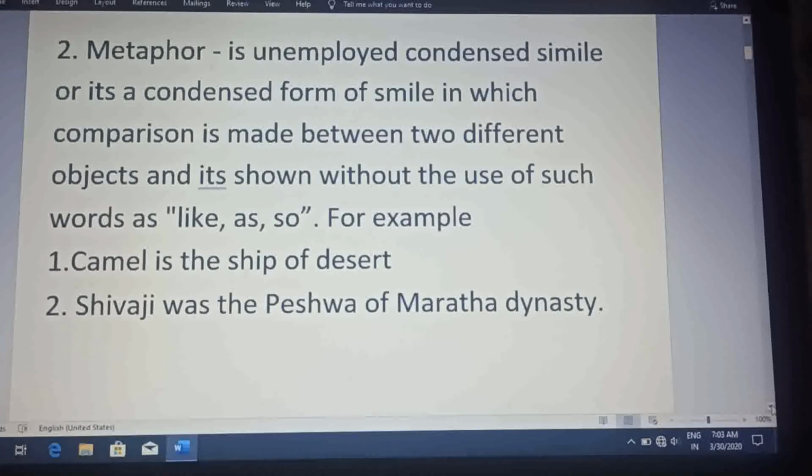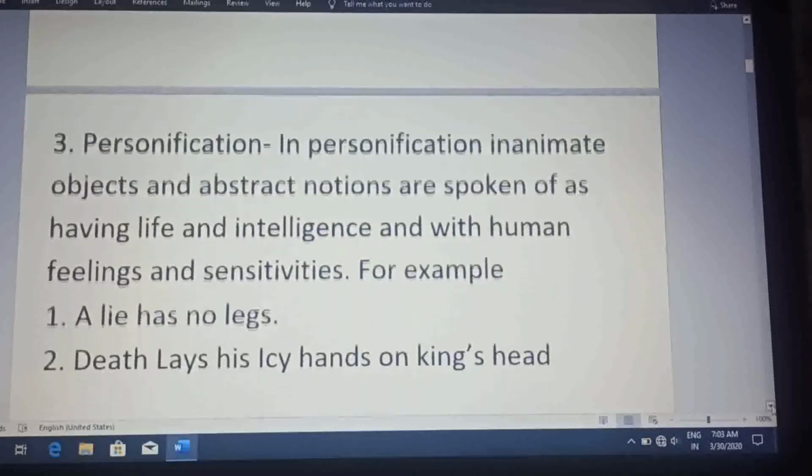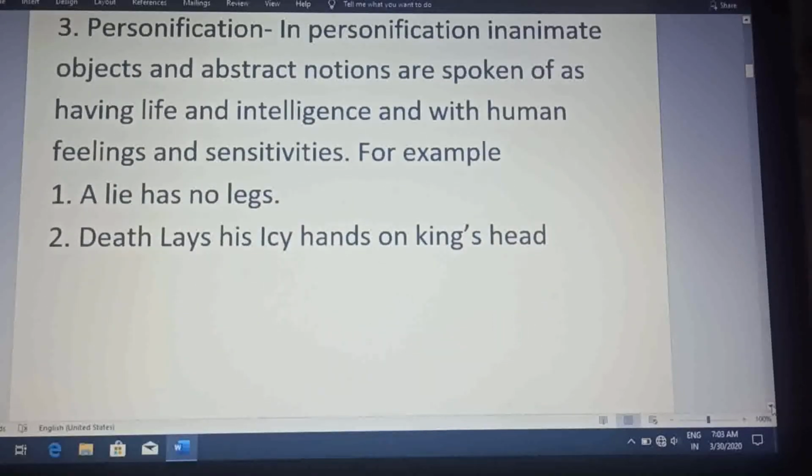In the second example, Shivaji was the Peshwa of Maratha dynasty. Again here, there is no comparison word or comparative word used in this. So it is also a metaphor.